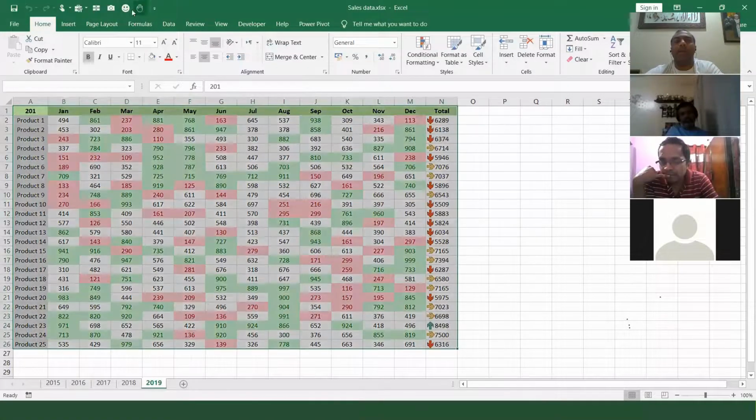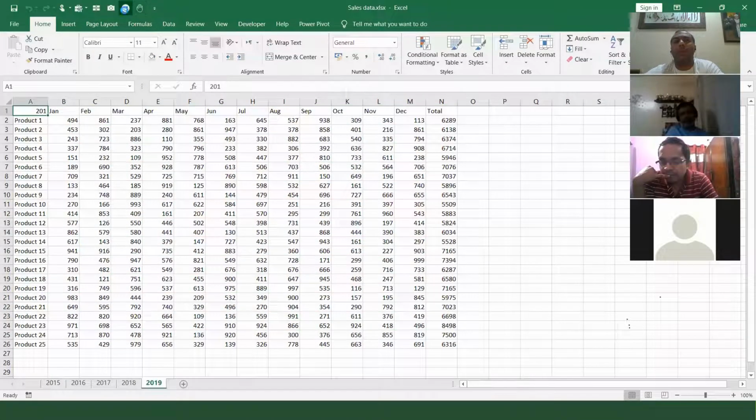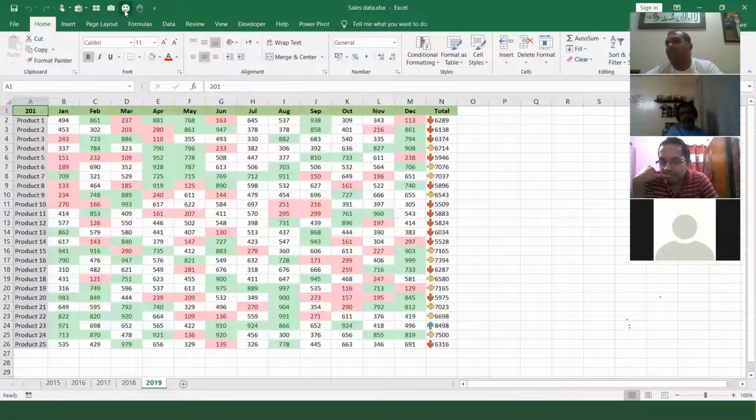Format, clear, format, clear, format. So it's very, very simple. But you need practice. This is what I have shown you. Now you have to open this file. If you want, I can share these files with you.